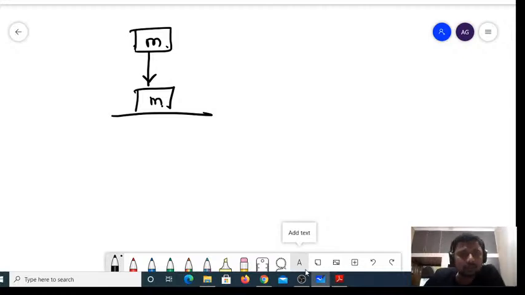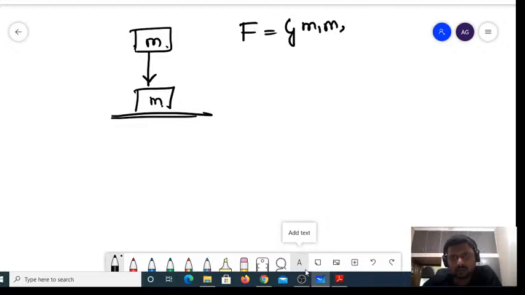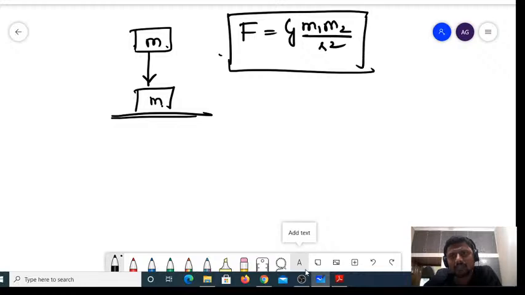Now, why does a gravitational force act on a given object? By Newton's law, we can explain it very easily. F is equal to G m1 m2 divided by r square. The gravitational force applied on any object is directly proportional to the product of the masses and inversely proportional to the square of the distance. Similarly, for gravitational force, mass is a basic requirement. If an object has mass, only then is it going to experience a gravitational force. So for the gravitational pull, mass is the basic requirement,